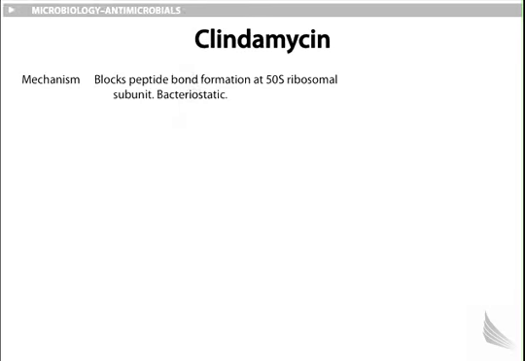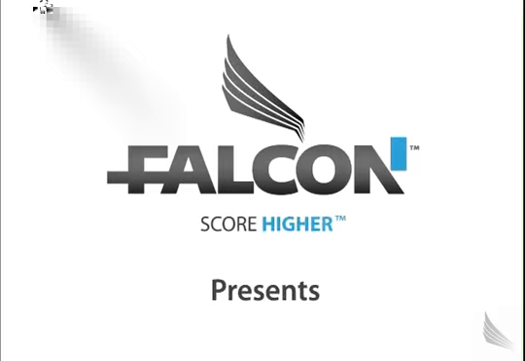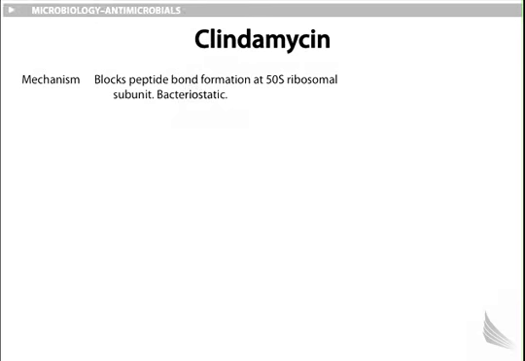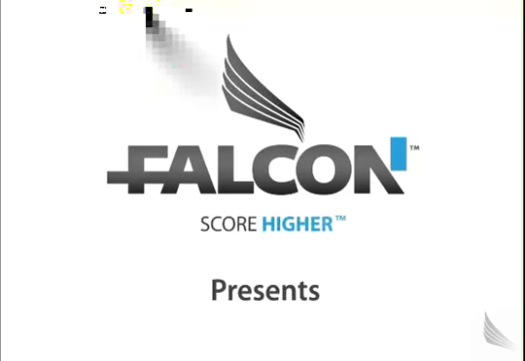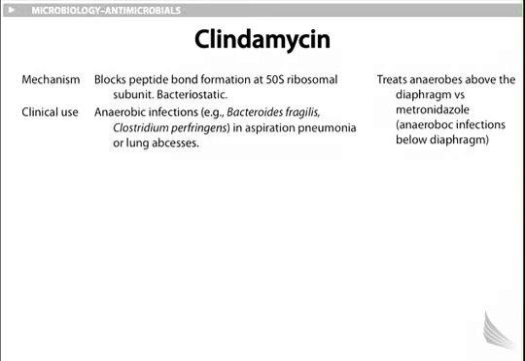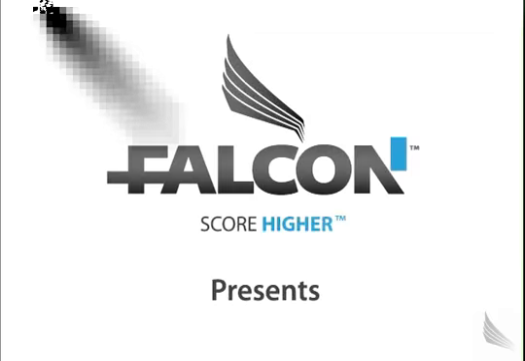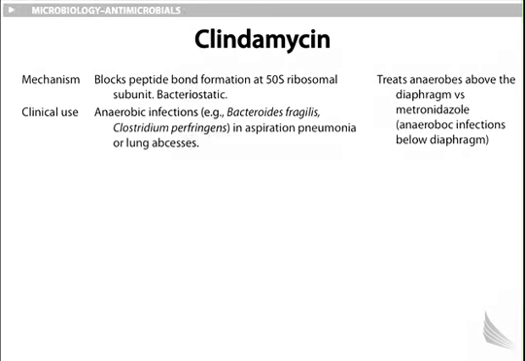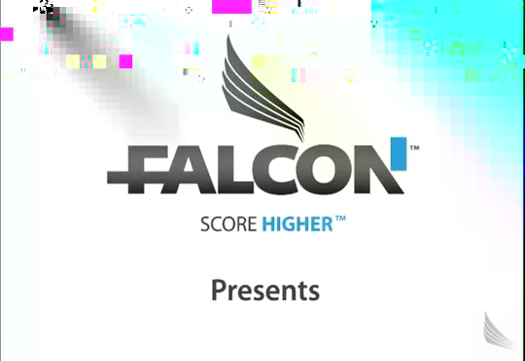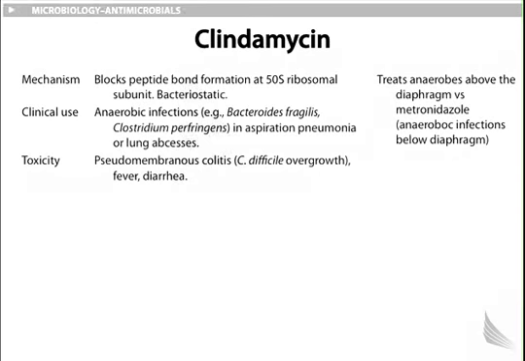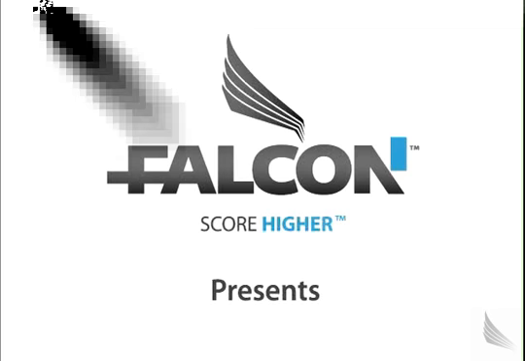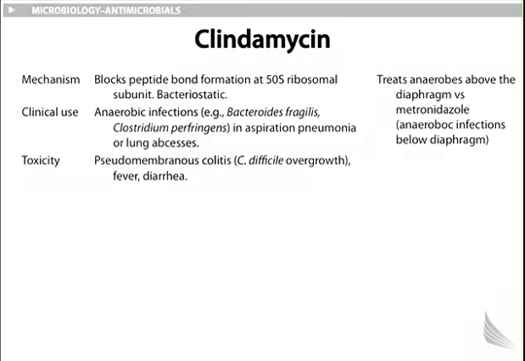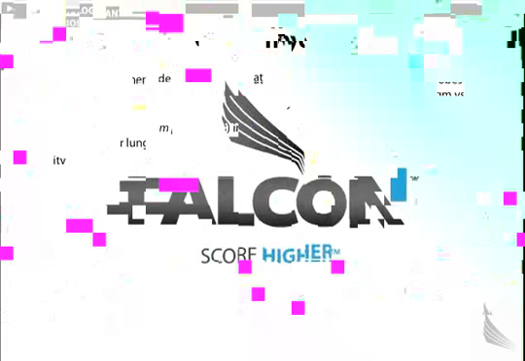Clindamycin, another drug, works through blocking the peptide bond formation of the 50S ribosomal subunit, and it's therefore bacteriostatic as well. Its clinical use is for the treatment of anaerobic infections like Bacteroides fragilis and Clostridium perfringens. It's also commonly used to treat MRSA. Its toxicity profile includes pseudomembranous colitis and the overgrowth of C. difficile, leading to fever and diarrhea. It's used to treat anaerobes above the diaphragm versus metronidazole, which is used to treat anaerobic infections below the diaphragm. And that concludes this section of the review.